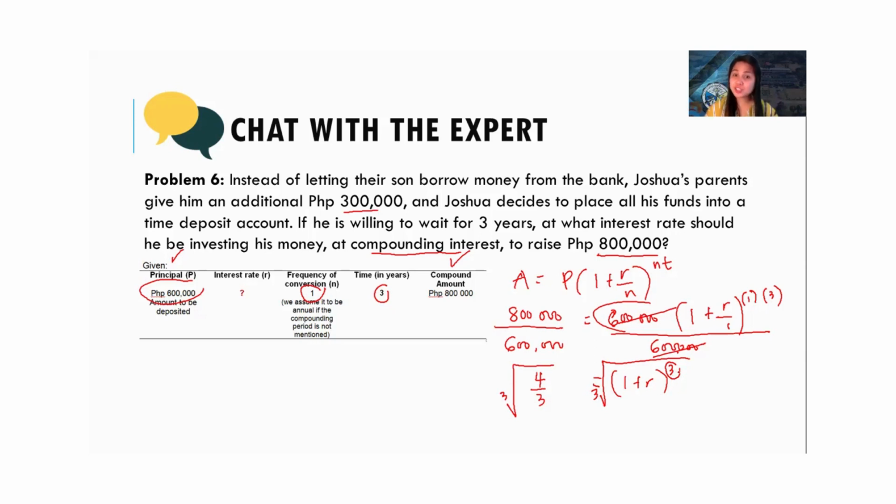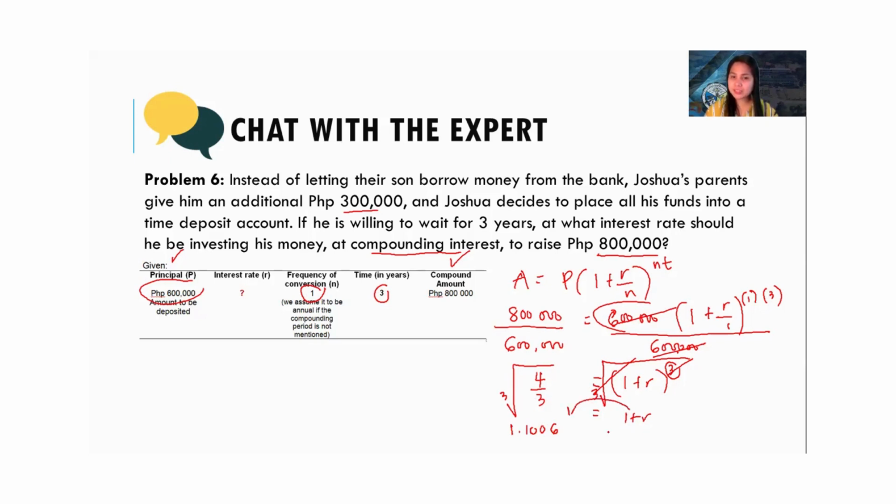If your exponent is 2, then take the square root of both sides. So we'll cancel this. What's left on the right is 1 plus R. On the left, we have 1.1006. But if you want to be certain, you could just leave this as it is.